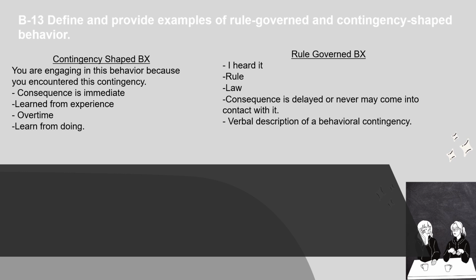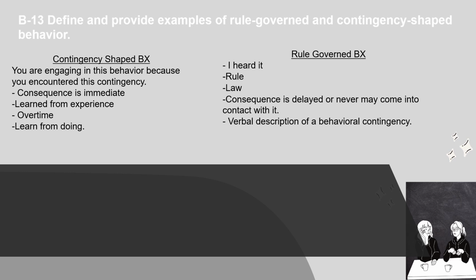Section B13. Define and provide examples of rule-governed and contingency-shaped behavior. So first and foremost, contingency-shaped behavior is that you are engaging in this behavior because you encountered this contingency. So usually it's from experience. There's an ABC situation going on here. So where you've encountered it in the past and then you've learned over time. So you learn from doing. The consequence is immediate. Versus rule-governed behavior, which is something that you heard.